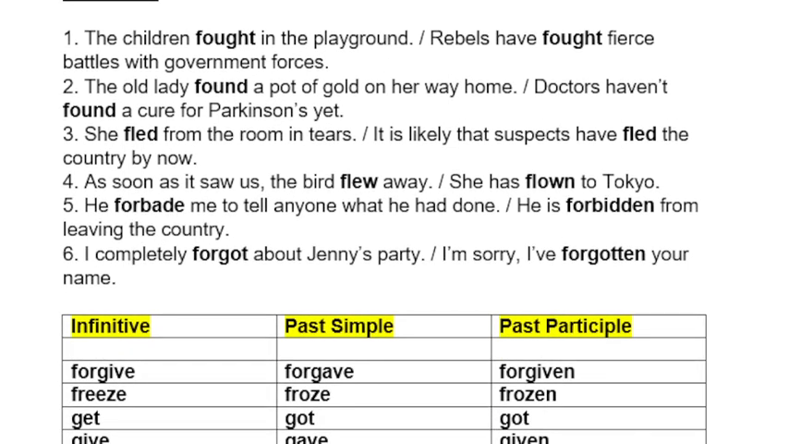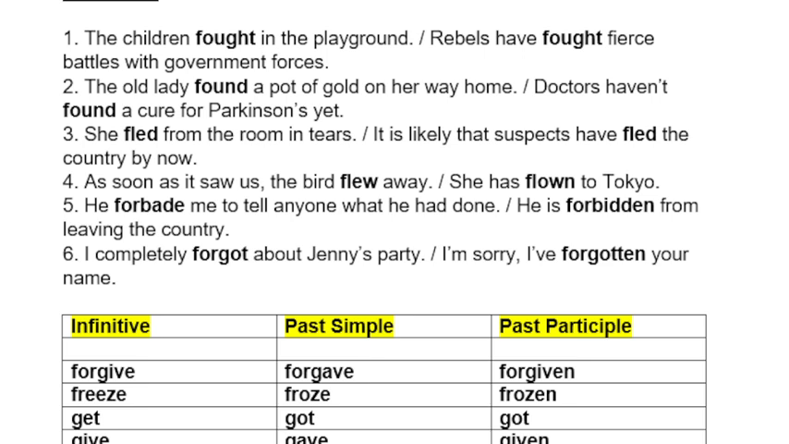Rebels have fought fierce battles with government forces. The old lady found a pot of gold on her way home. Doctors haven't found a cure for Parkinson's yet. She fled from the room in tears. It is likely that suspects have fled the country by now. As soon as it saw us, the bird flew away.